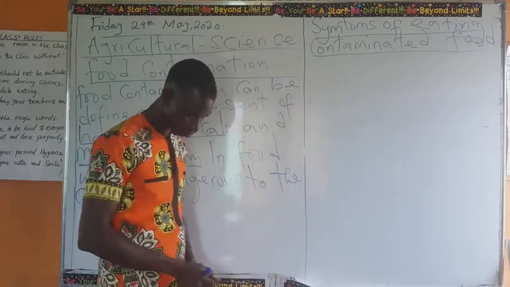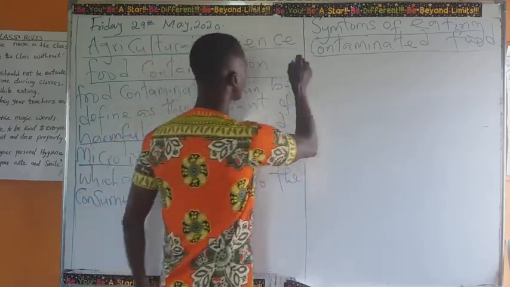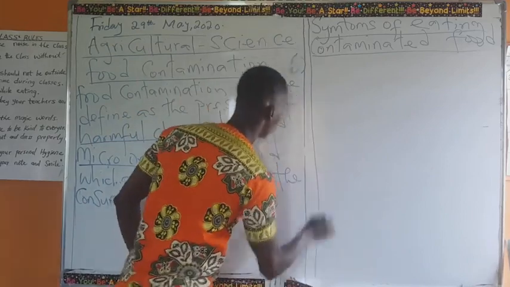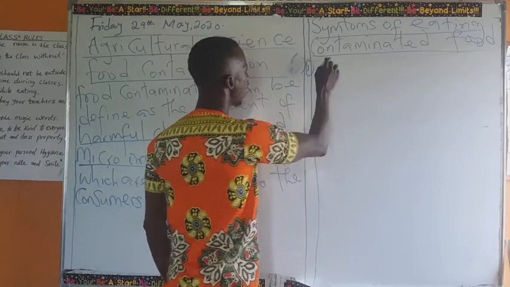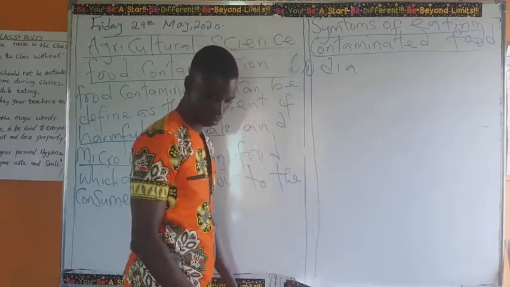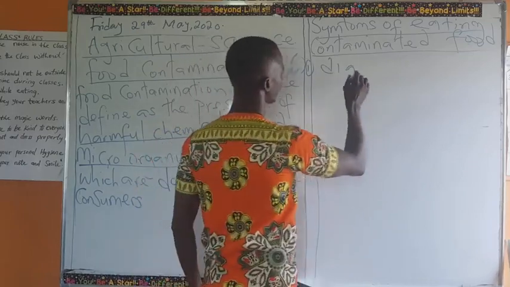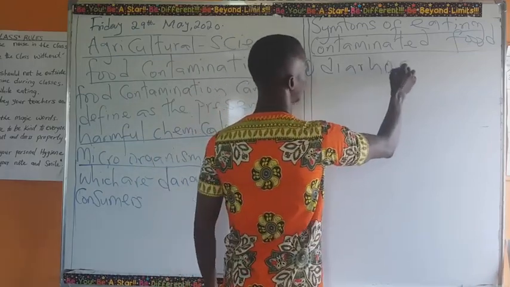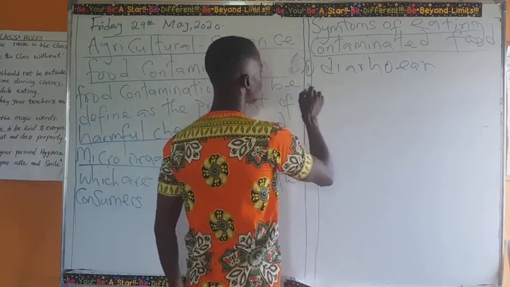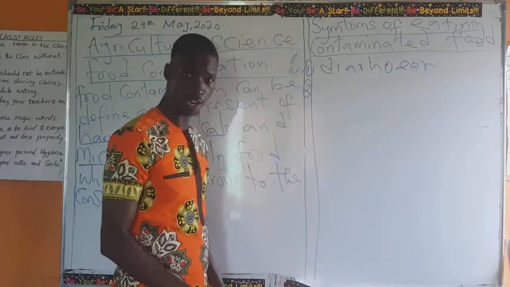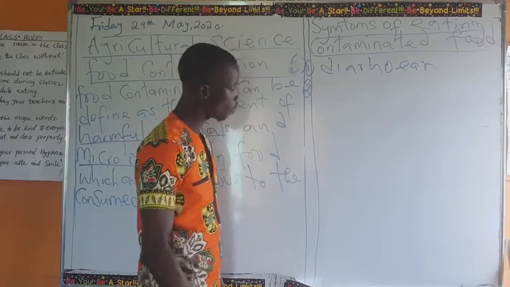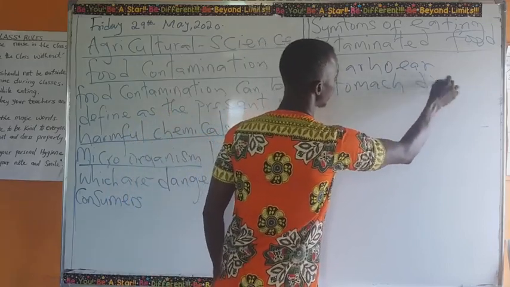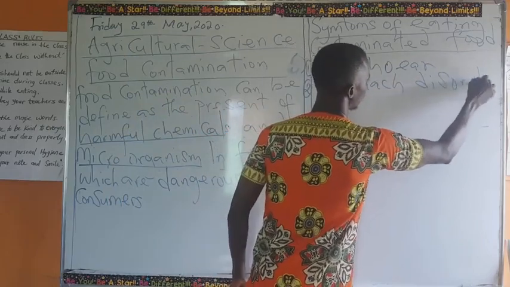Are we together? Good. Now, we have one, diarrhea. Two, stomach disorder.